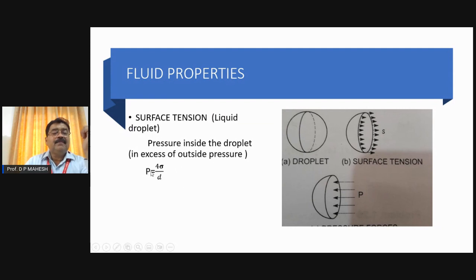And what is that P? P is the pressure inside the droplet in excess of the outside pressure. The pressure inside the droplet will always be inclusive of the outside pressure. So the outside pressure is nothing but atmospheric pressure. For example, say atmospheric pressure is 10. So the inside pressure is inclusive of that outside pressure too.